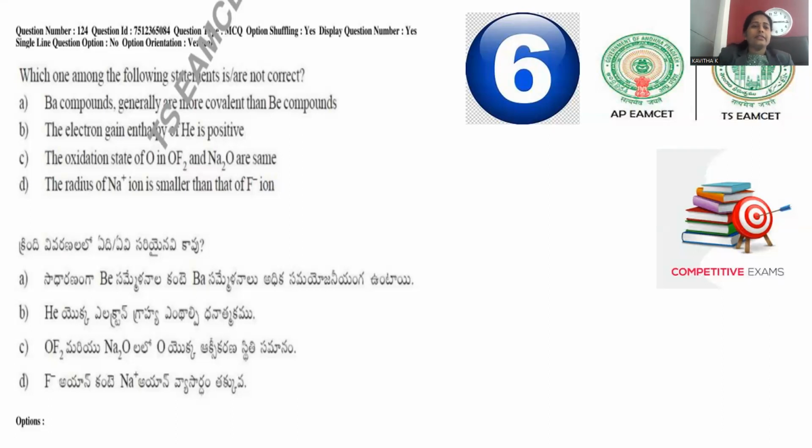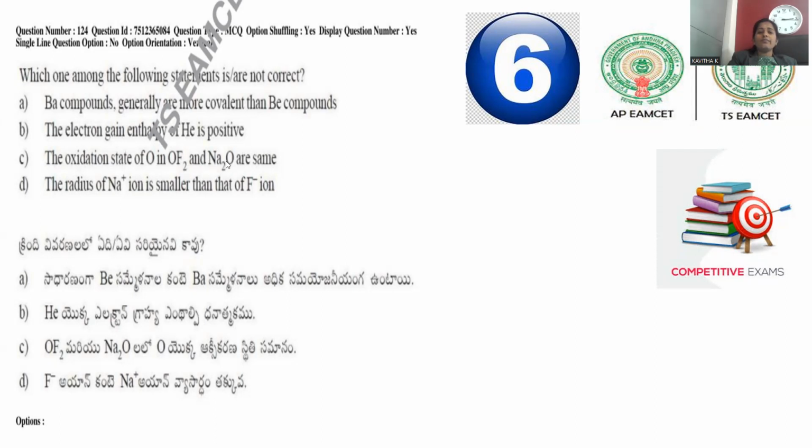Right, sorry for that. Here, what we are discussing is OF2 and N2O. For any compound you are taking into consideration, the more electronegative element will be indicated with the suffix "ide". If oxygen and fluorine are in contact, obviously fluorine is more electronegative on the Mulliken scale in comparison to oxygen. That's why we need to pronounce it oxygen fluoride. The "ide" is to be given to the more electronegative element, so this is oxygen fluoride.